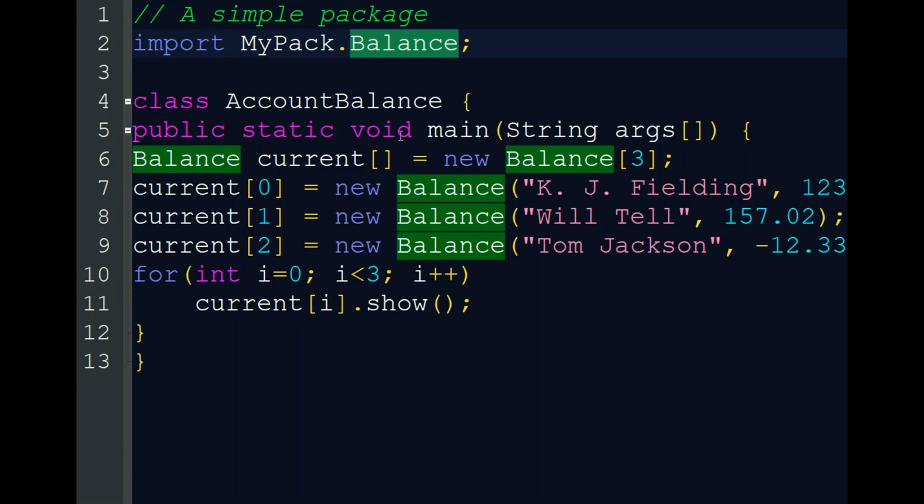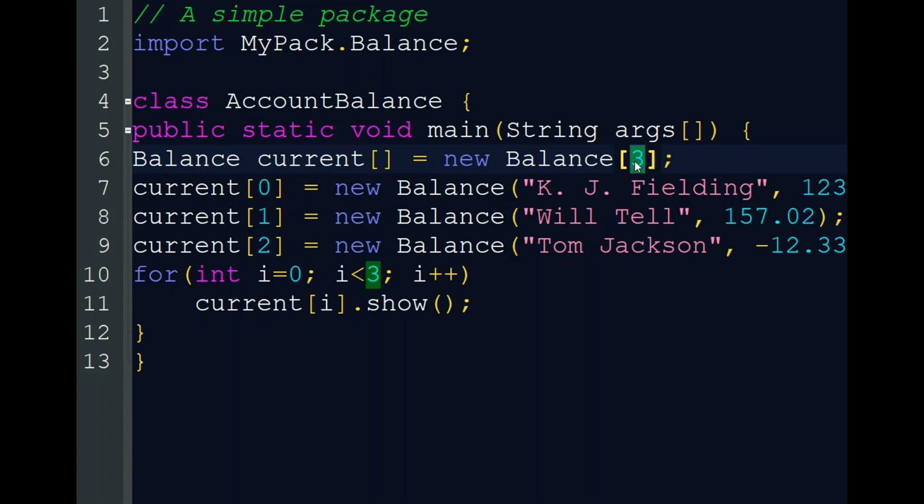Now, public static void main(String args[]), Balance current[] = new Balance[3]. Here we are just declaring an array of object variables for three persons. If you want to create more objects, we can change the value of 3 here.